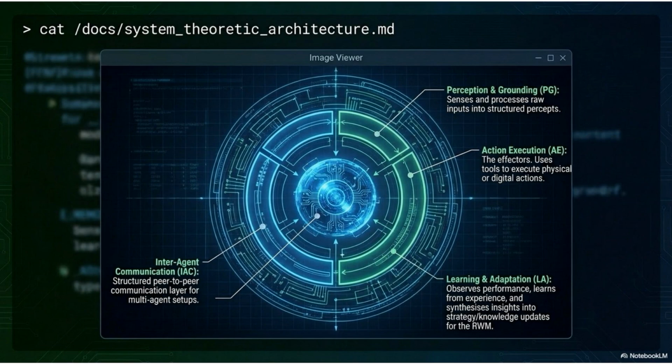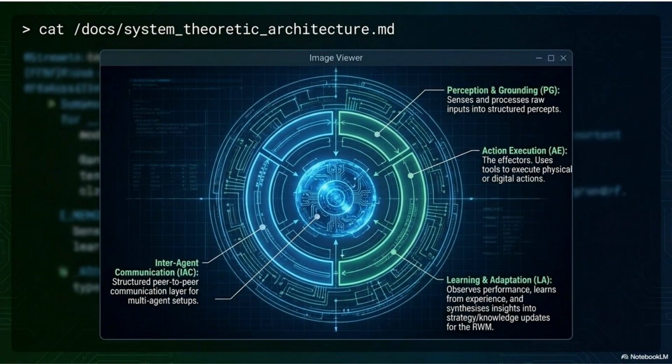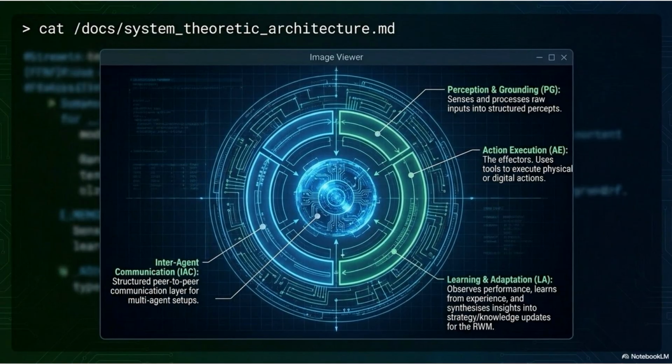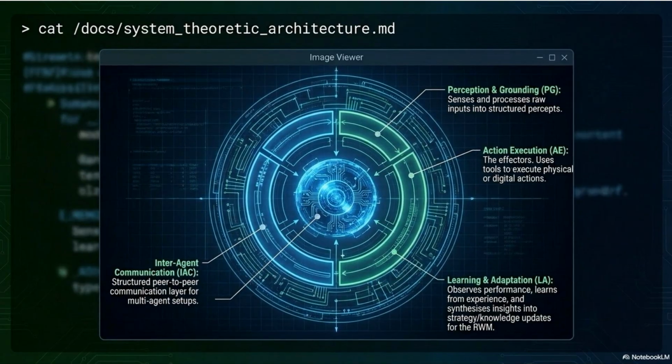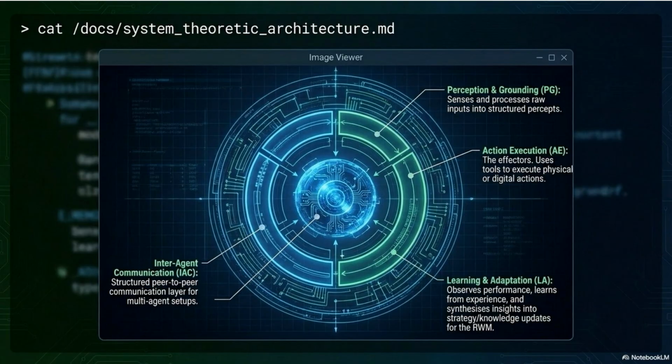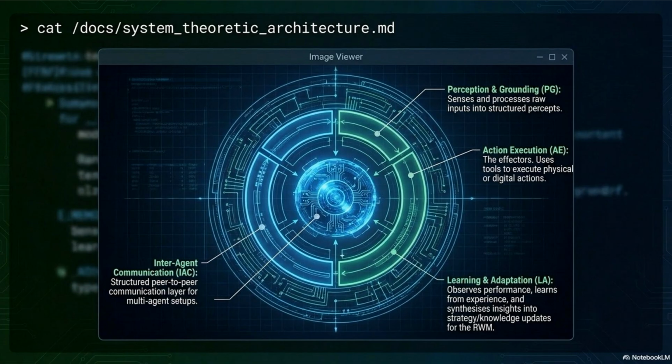Slide 5. System Theoretic Architecture. The 4 components of an agent. Pulling from system theory, a production-grade agent is composed of 4 interconnected modules. Perception and grounding. The PG layer senses and processes raw inputs from the environment into structured percepts the agent can reason about.